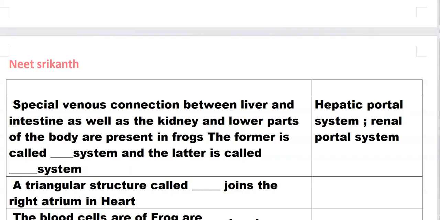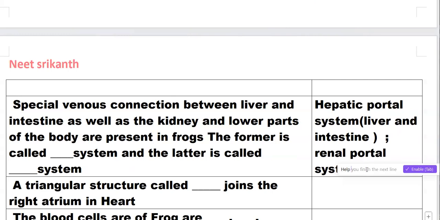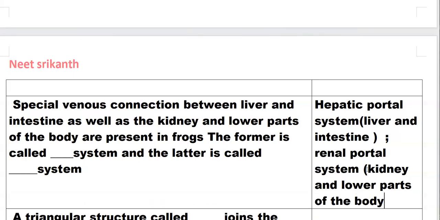The hepatic portal system is a connection between the liver and intestine. The renal portal system is a connection between the kidney and lower parts of the body.